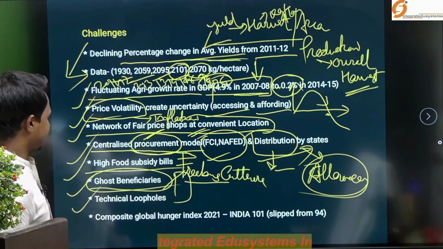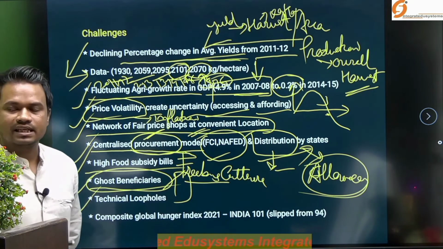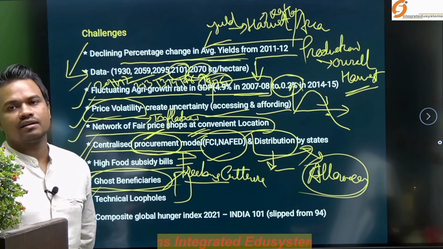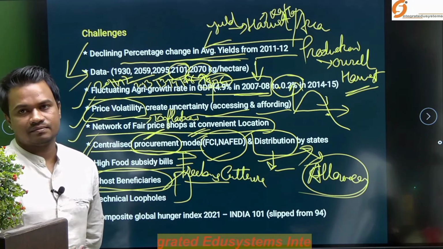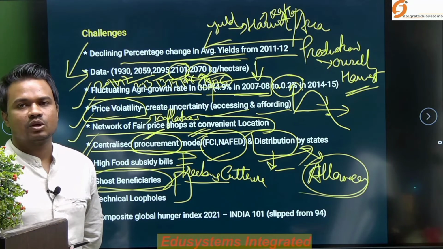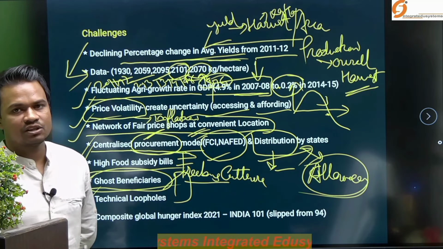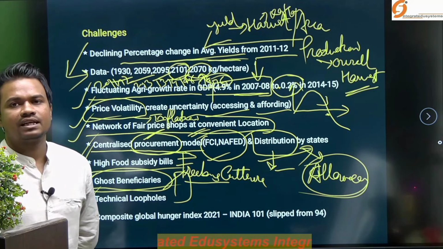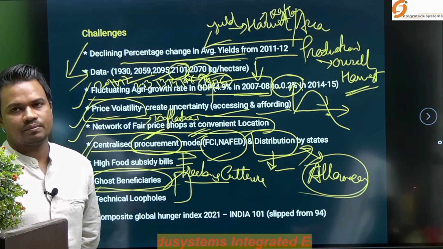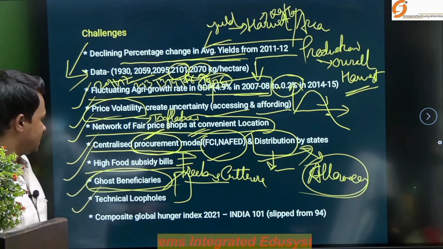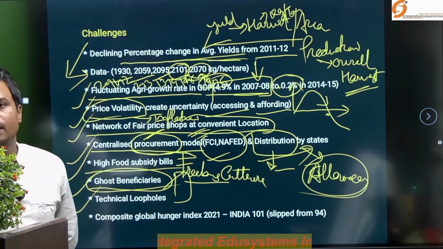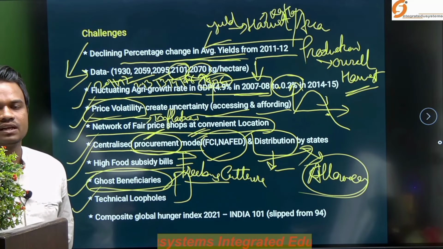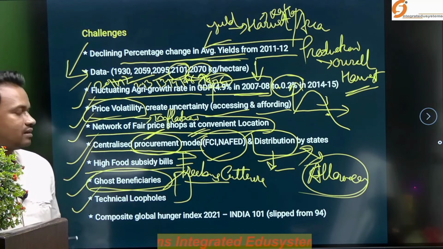Later, if we see the technical loopholes, because of technical issues, like in the recent example in the state of Odisha and even in Jharkhand, we have seen that because of hunger, because of the inaccessibility of these ration fair price shops and unavailability of food, a few people died. So that is one of the issues again, that despite having this much stock from harvesting as well as this robust system, we are not able to deliver to the needy people.